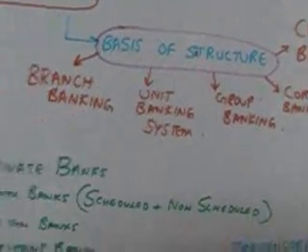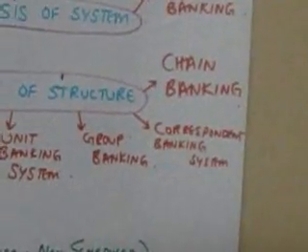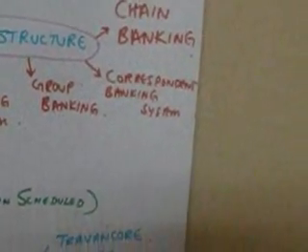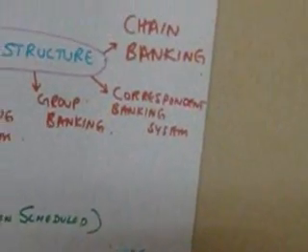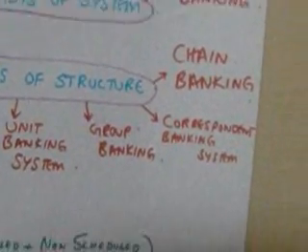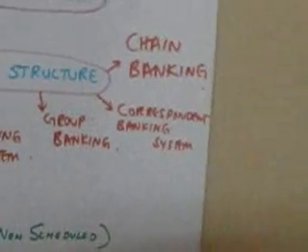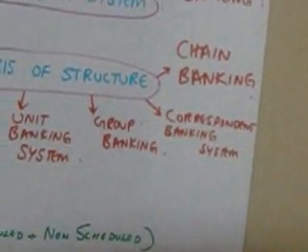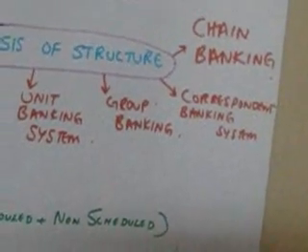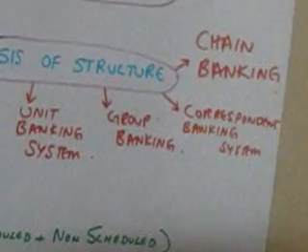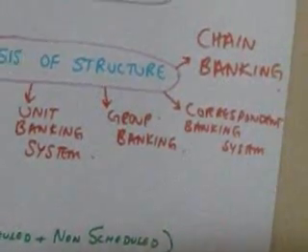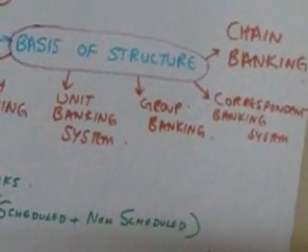Okay. And then we have something called group banking. The characteristics being that it has two or more separate banks under one holding company, and it has centralized management. Both banking and non-banking form part of group banking, and each unit has a separate legal entity. Now under chain banking, there is also a common control of a holding company of two or more banks under a device, which can be either a group of directors or a group of persons. Under group banking, every unit bank is also recognized as a separate legal entity.